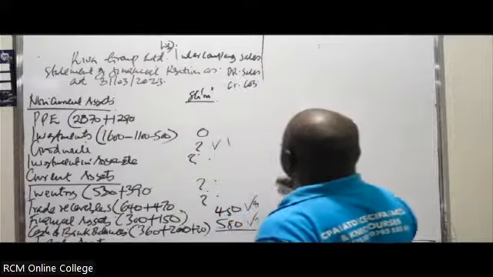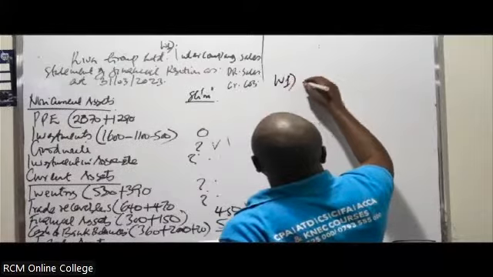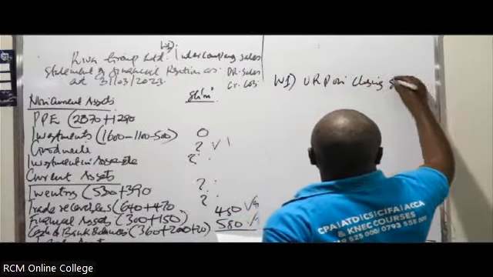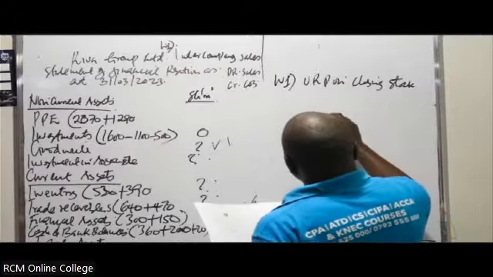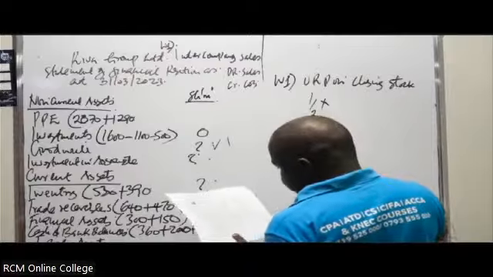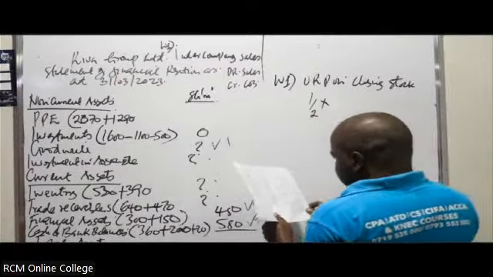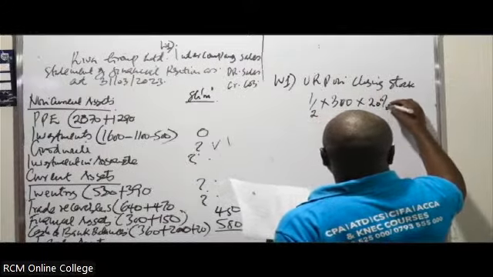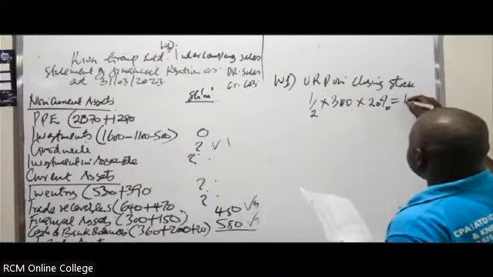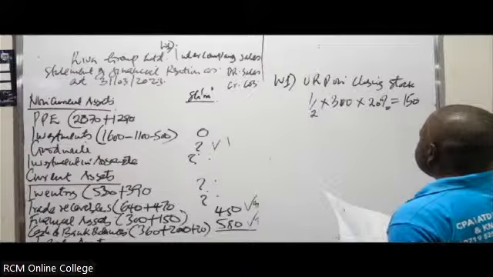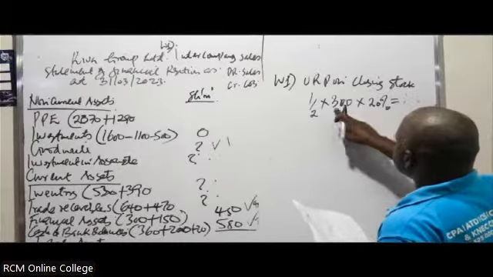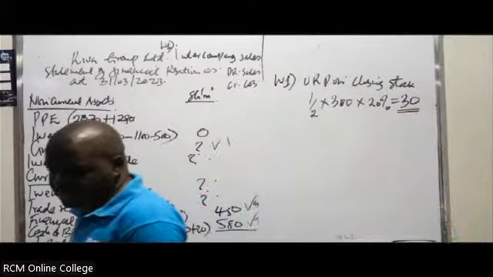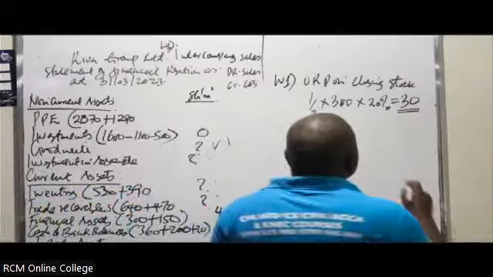So that would still be under working number 1: URP on closing stock. You are told half of these goods were still in stock. They sold goods of 300 million, and the profit margin in this case was 20%. So you get 150. Confirm whether it is 150. Of course, this is 150 times 20%, and you'll get 30. You'll get 30 as the URP.